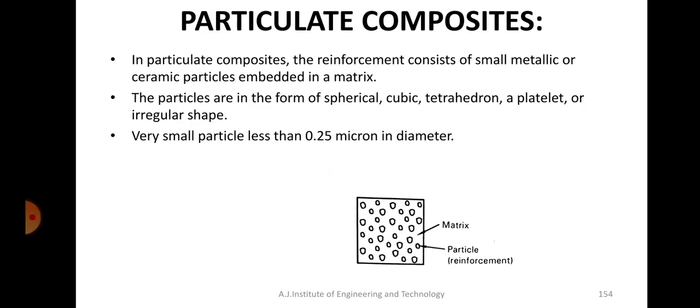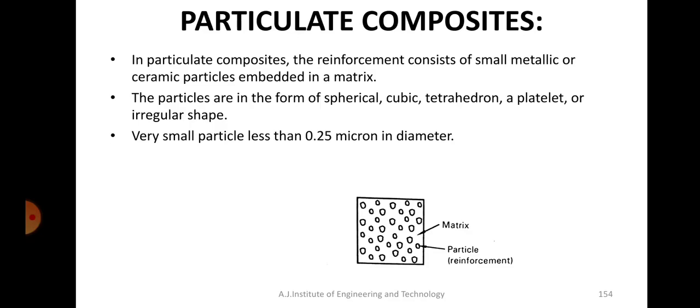In particulate composites, the reinforcement consists of small metallic or ceramic particles which are embedded in the matrix. The particles can be spherical, cubic, tetrahedron, platelet, or any irregular shape. So it can have a specific shape in the powdered form.